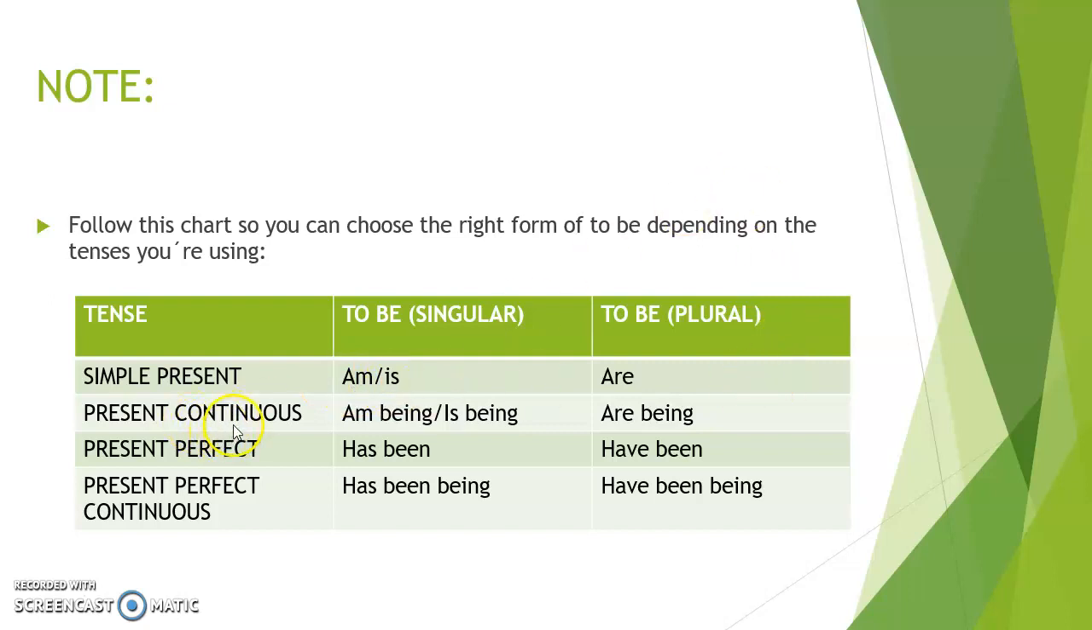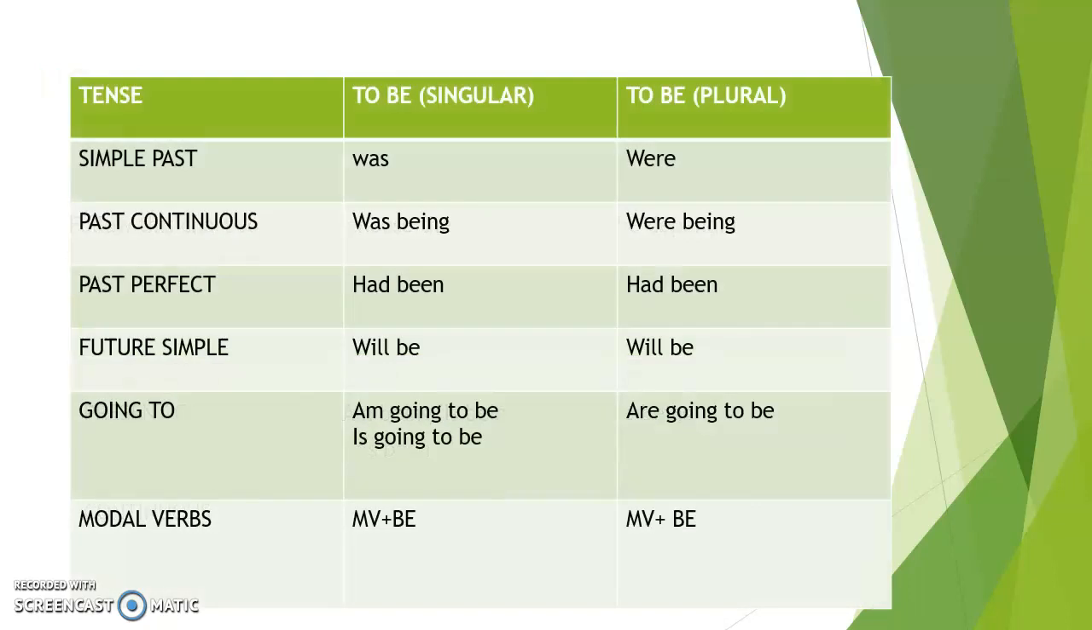If you have present continuous, then your auxiliary must be am being, is being, or for the plural, are being. Okay, and for every single tense here, guys, you are going to have the example, so you can come back to this chart in order to know exactly which form of the verb to be you need. So please be very careful with this. The chart continues in the following slide as well. You have here, for example, the simple past, the past continuous, the past perfect, the future simple, going to, and the modal verbs that are very easy. You are going to use the modal verb and be, and that's it.